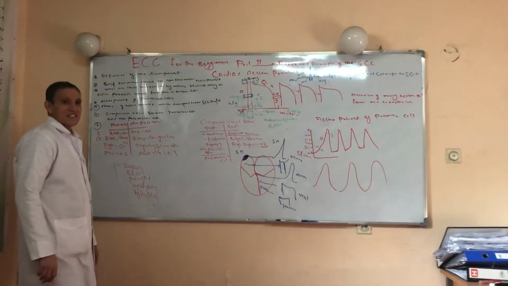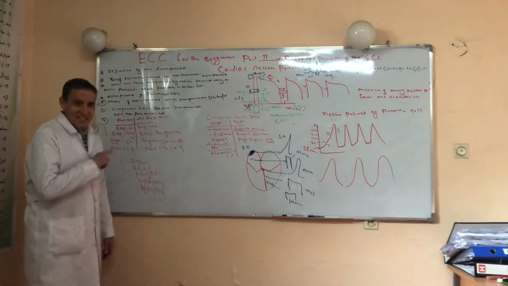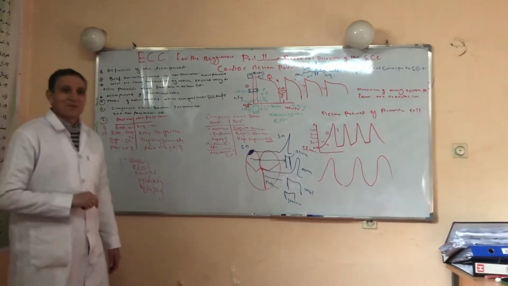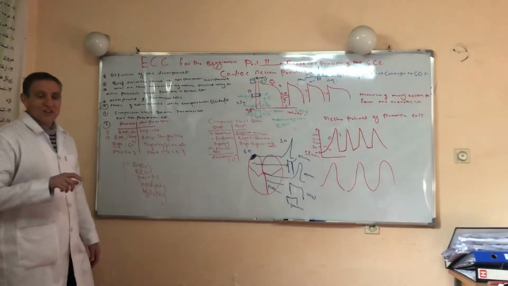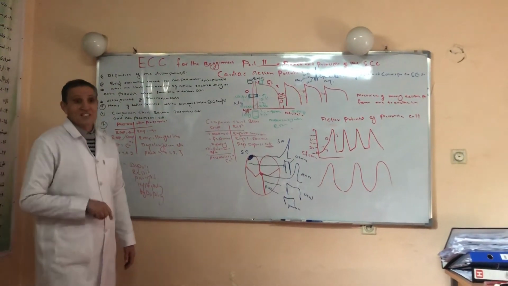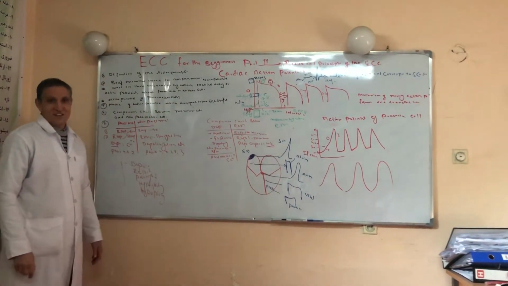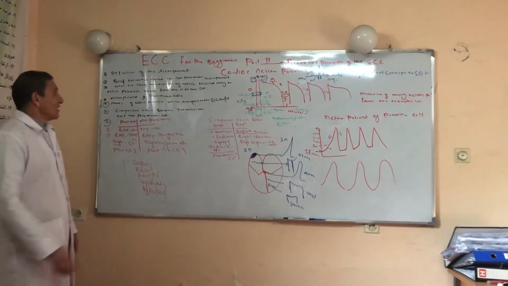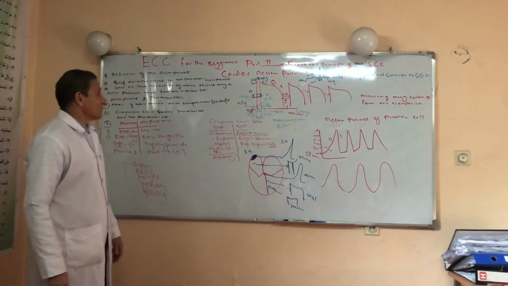Action potential is defined as a brief change in voltage across the cell membrane of myocardial cells, caused by ionic movement through the ionic channels embedded within the myocardial cells. This is a comprehensive definition, but there are a lot of definitions for the action potential.